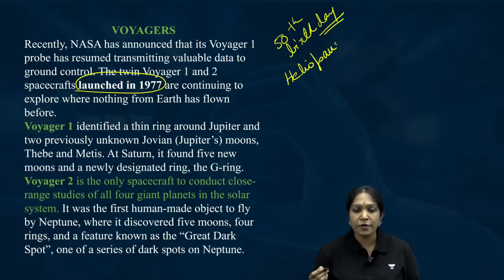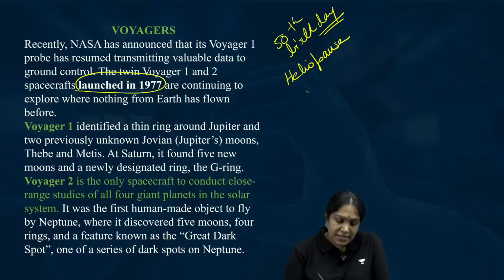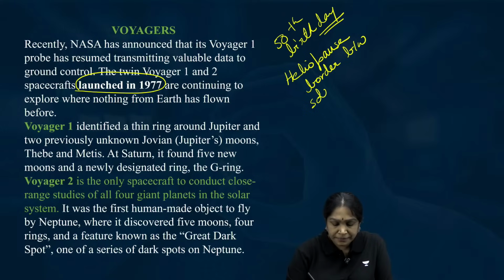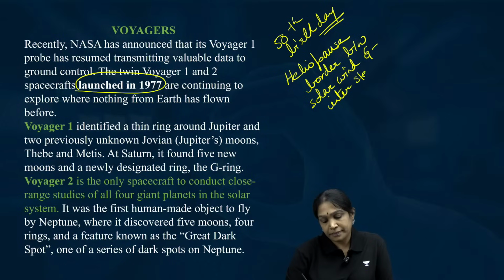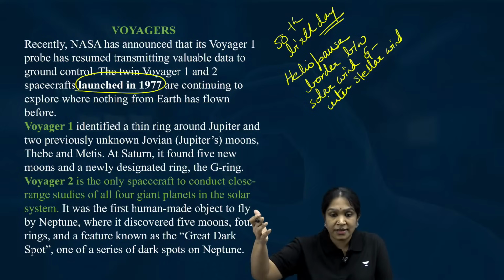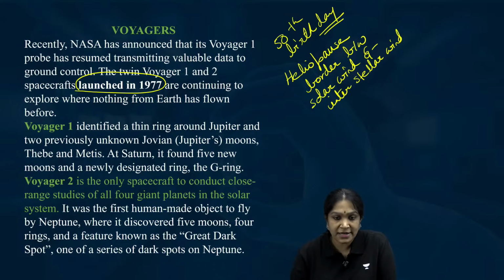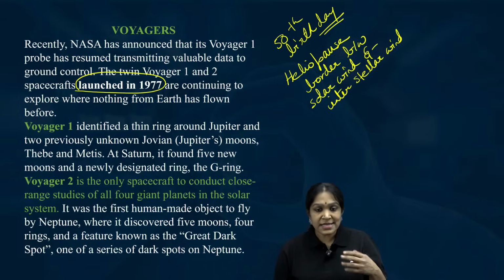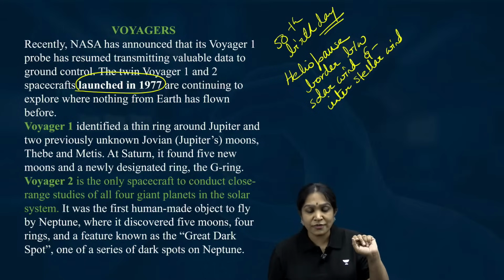What is heliopause? This is the border between solar wind and interstellar wind. Solar wind and other stars wind. You know what is solar wind? Is it clear? That particles one. Sun is a star. Same way other stars also will have their own particles getting released.